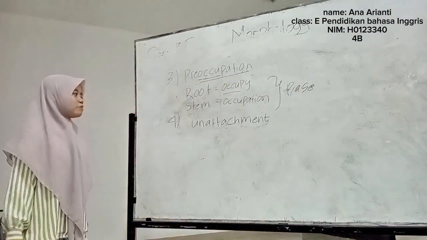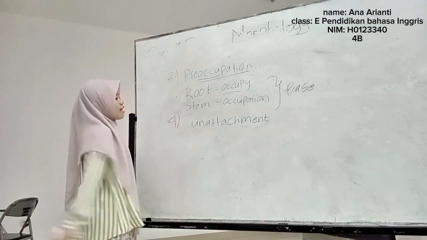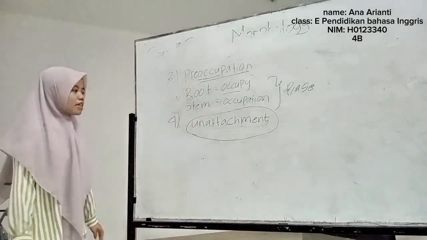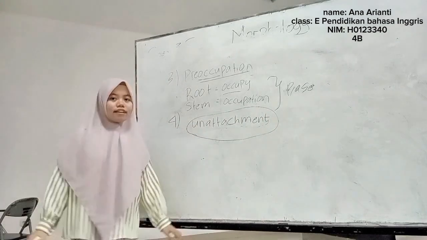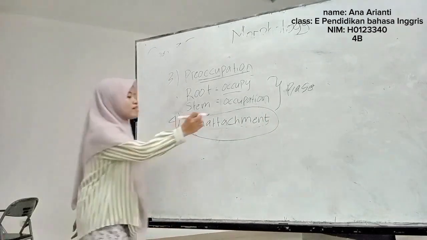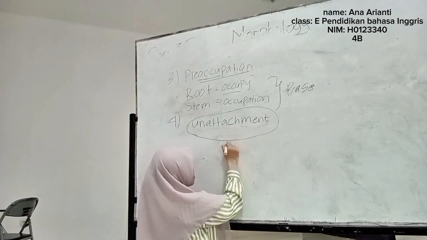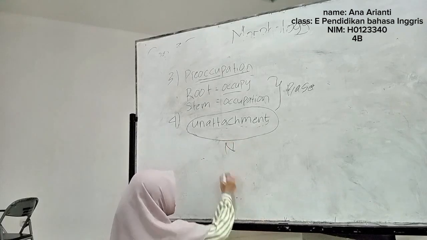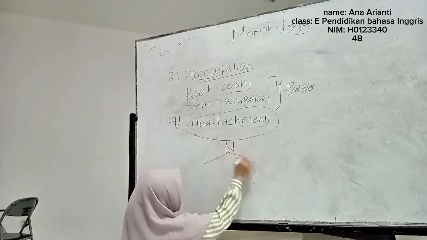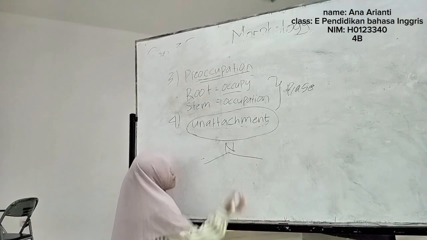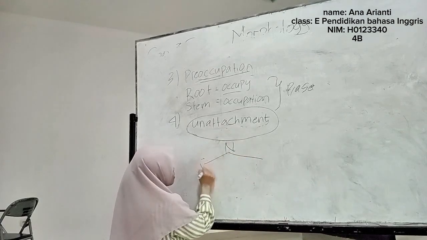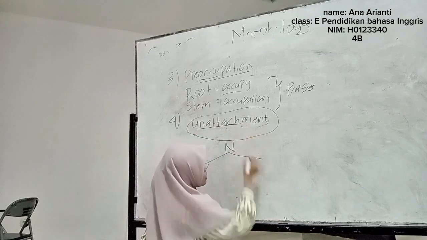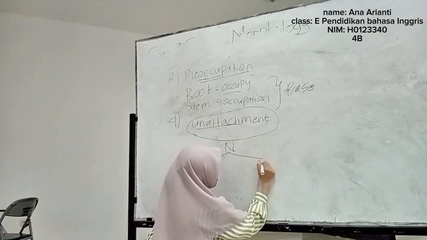Lalu selanjutnya di nomor terakhir. Nah, di nomor terakhir ini ada kata attachment. Nah, attachment di sini yang pertama yaitu kita akan menentukan kelas katanya. Kelas katanya yaitu kata benda noun. Di sini kita akan bentuk noun. Lalu noun di sini bisa dibagi menjadi dua lagi. Yang pertama yaitu ada kata verb. Verbnya di sini diambil dari kata unattached. Lalu di sini ada prefix.